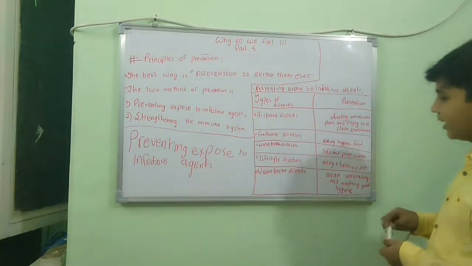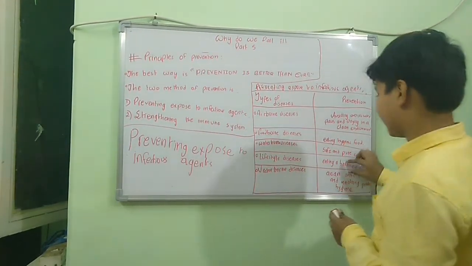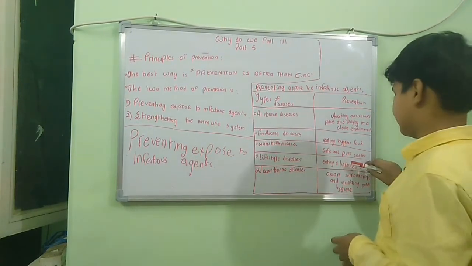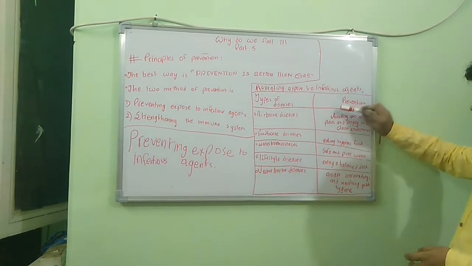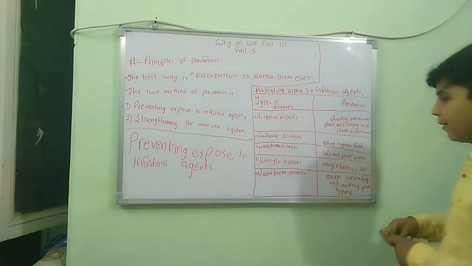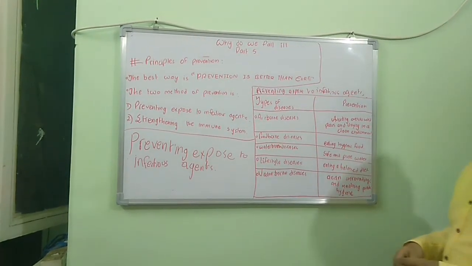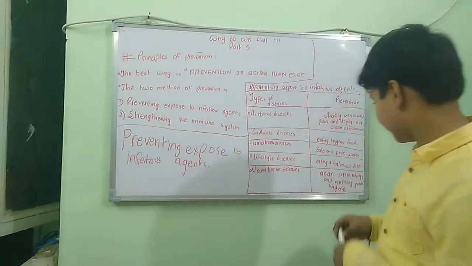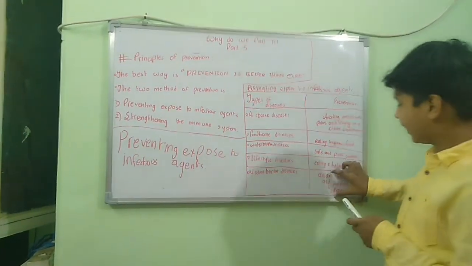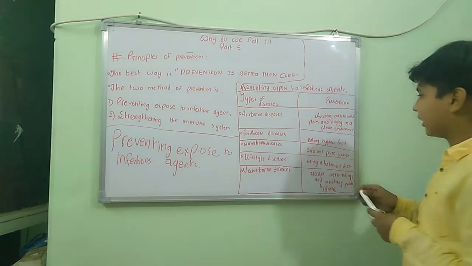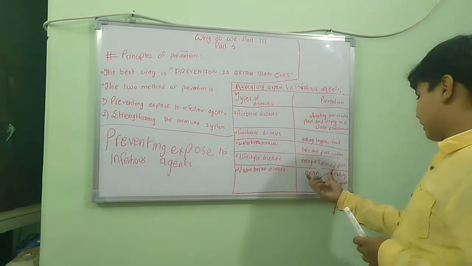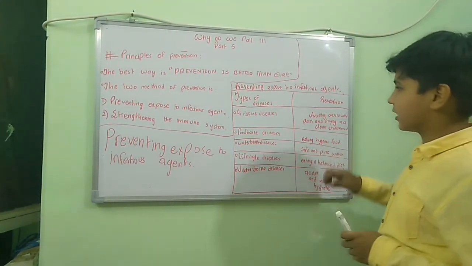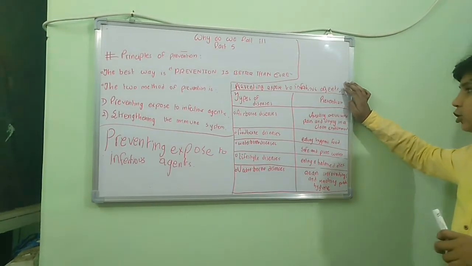It can be prevented by eating a balanced diet. Vector-borne disease is caused by animals that carry the disease to humans, and its prevention is also like airborne disease, with a clean and hygienic surrounding. So this is prevention of exposure to infectious agents.